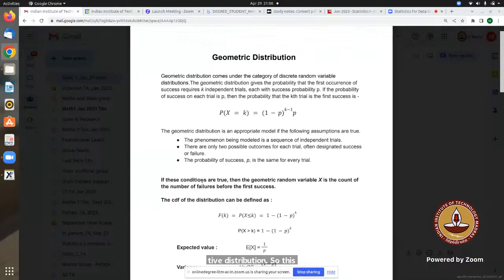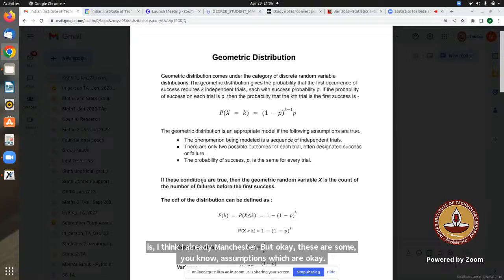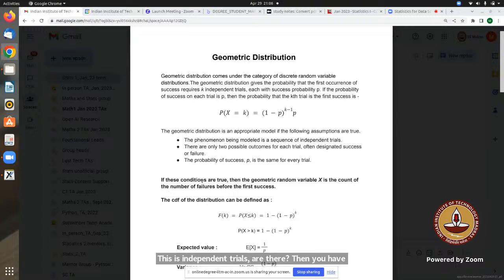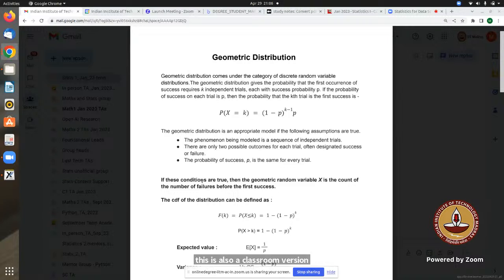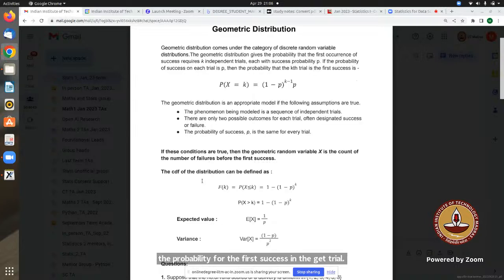There are two types of model associated with this geometric distribution. These are some assumptions: independent trials, and for each trial you have only two outcomes, success and failure, because this is also a class of Bernoulli. You are repeating the same trials with two outcomes only, and here we are going to find the probability for the first success in the kth trial.